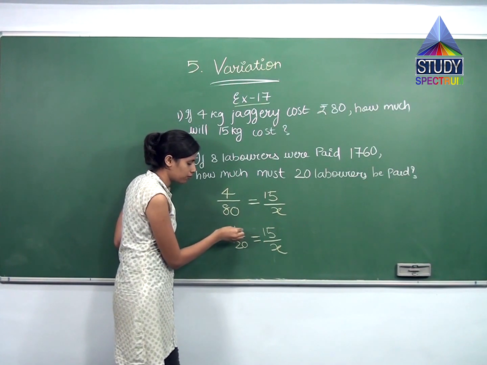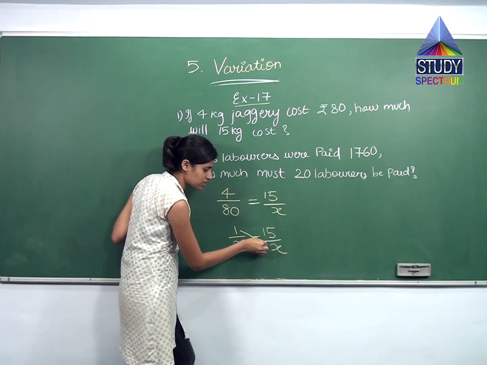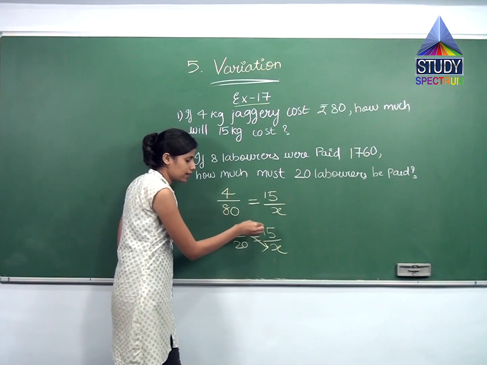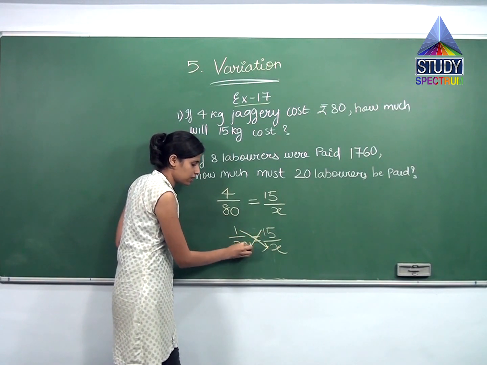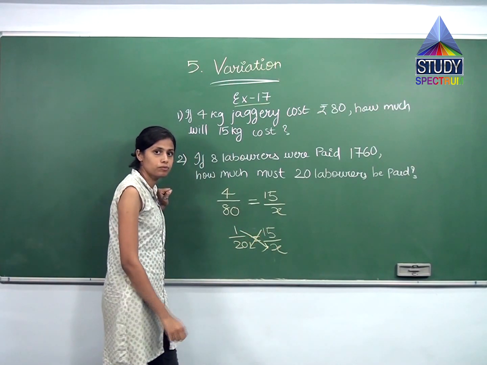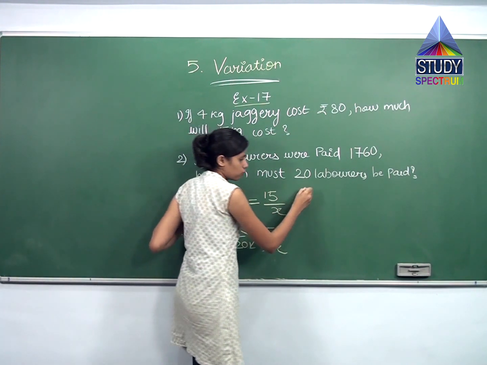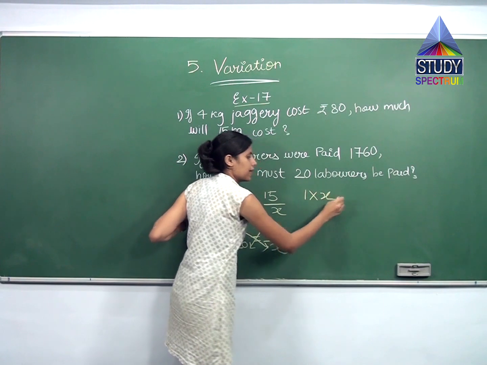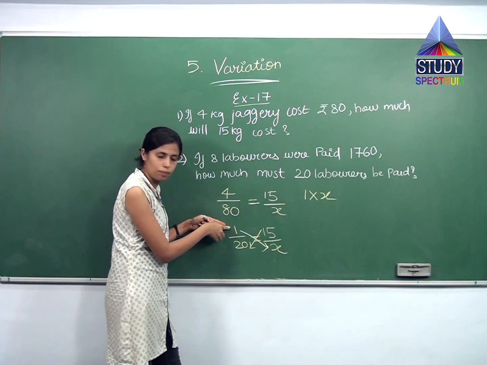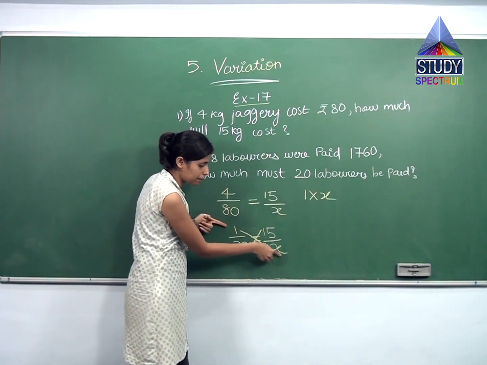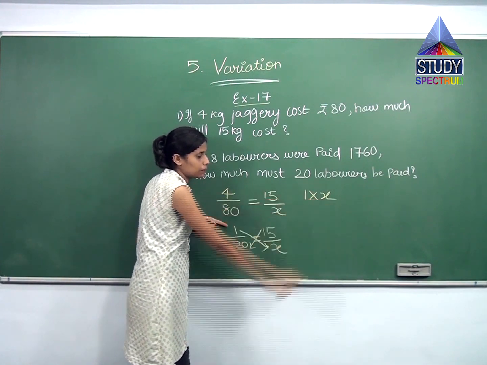When you multiply the first number's numerator with the next number's denominator and the next number's numerator with the first number's denominator, they both will be equal. It will be represented as 1 multiplied by x. That is, first number's numerator multiplied by second number's denominator gives me 1 multiplied by x.